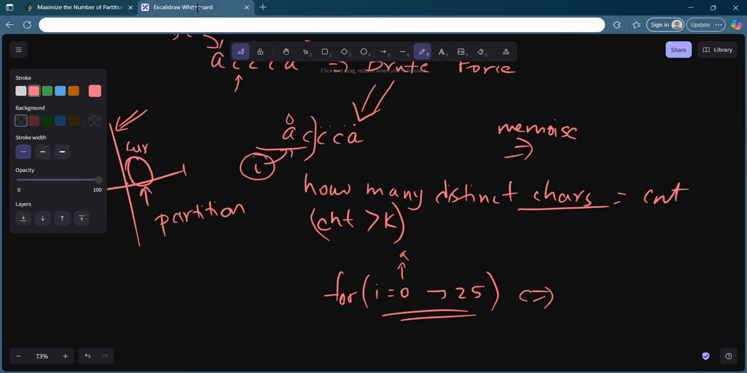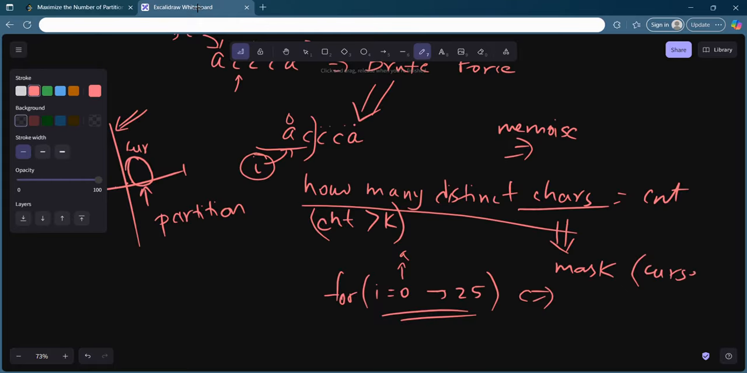Let's try to write the recursive solution and see what happens. You need to know how many distinct characters you have, so I will keep a mask for this. That mask will be nothing but an integer, and I will call it current set.